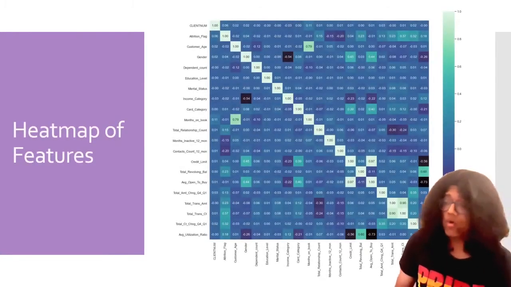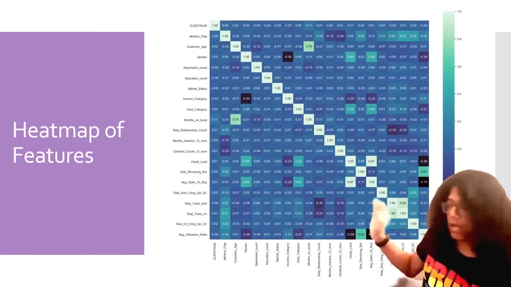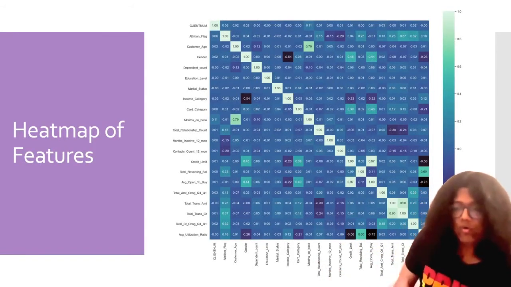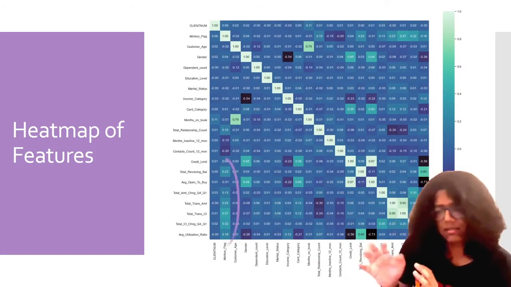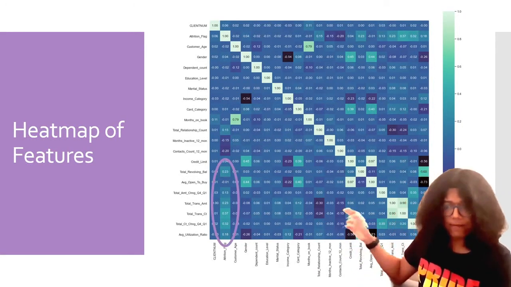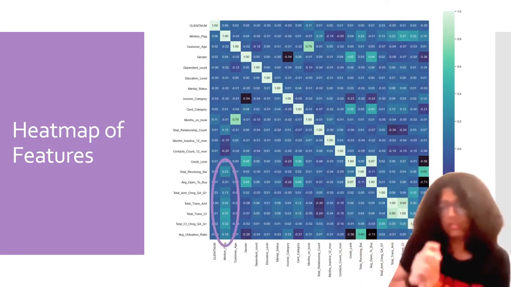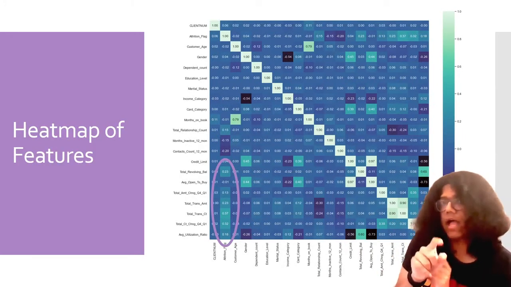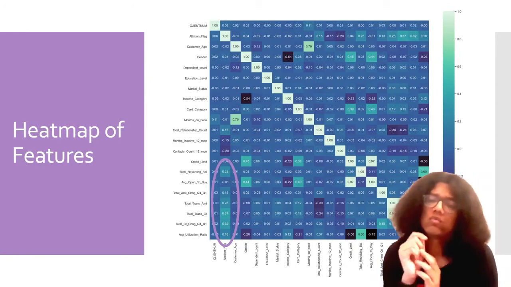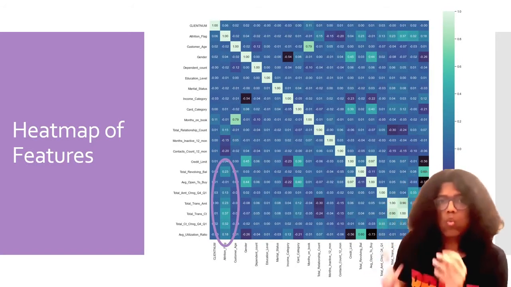So for that, we have the heat map. The heat map's quite complicated looking right now, but what we're going to focus on mostly is the circled region right there. That is because the second column and the second row is the attrition flag, which is the target label. And we want to see which features have a high correlation with the attrition flag. Why?